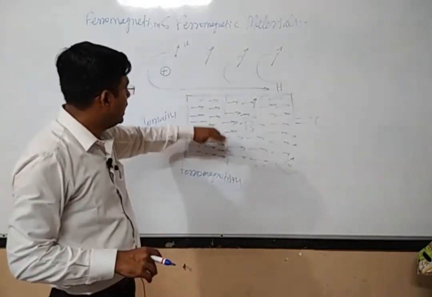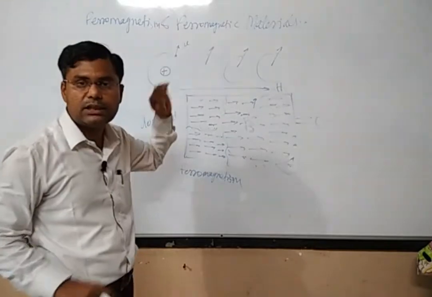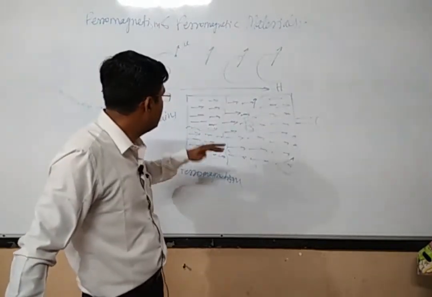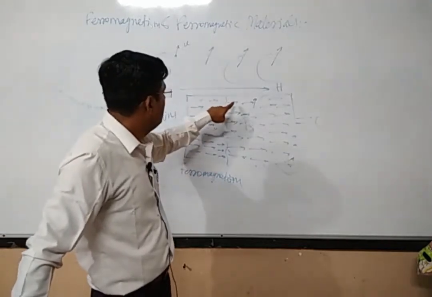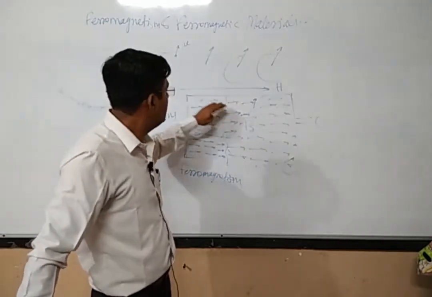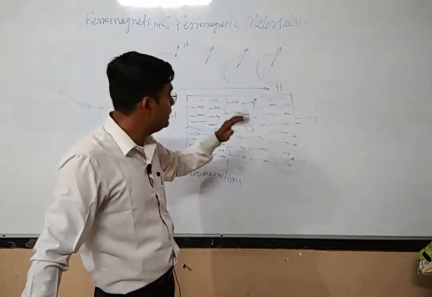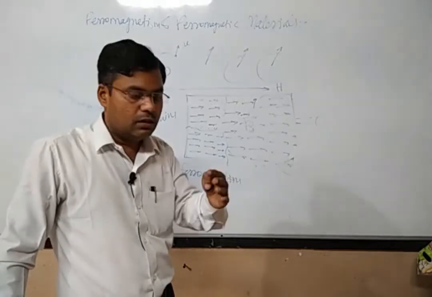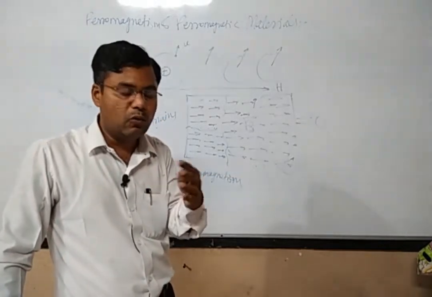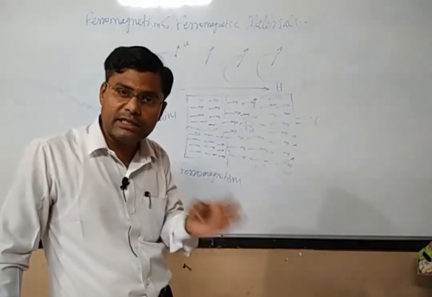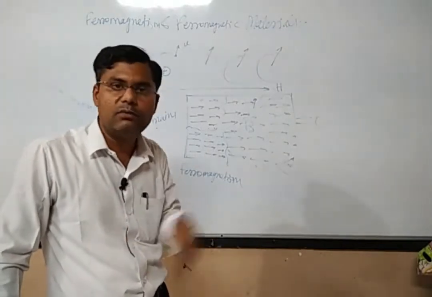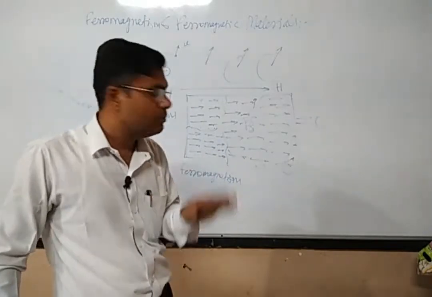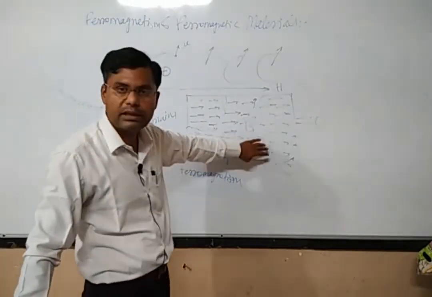And after that, even if you remove the external magnetic field, you will find that these individual magnetic moments remain in the same direction. Earlier with the paramagnetic material, what was happening? If you remove the external magnetic field, the orientation of the dipole moments gets disturbed because of thermal agitation, and they are randomly oriented, making the resultant magnetic moment of that material equal to 0. But this will not happen with this particular material.